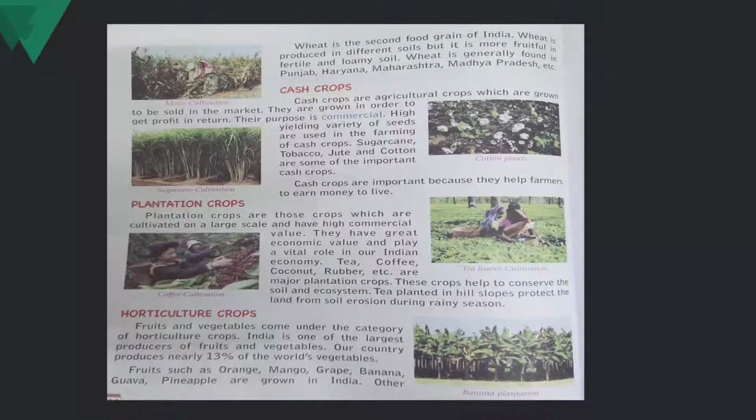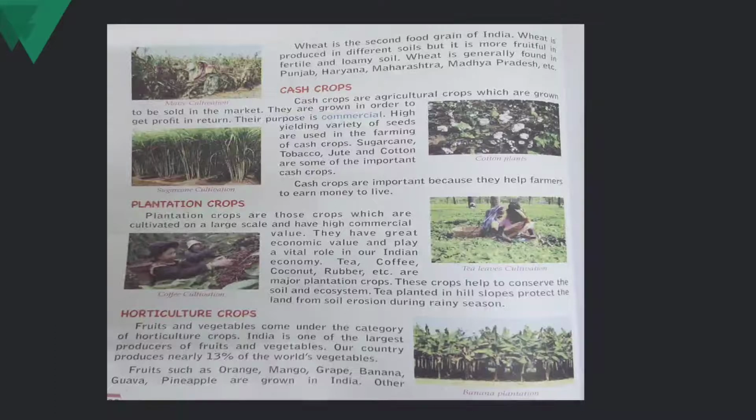Their purpose is commercial. High yielding variety of seeds are used in farming of cash crops. Sugarcane, tobacco, jute and cotton are some of the important cash crops. Means very high yielding variety of seeds are used so that there is a good crop, of high quality and good amount, so that they can sell it in the market. Cash crops are important because they help farmers to earn money to live.